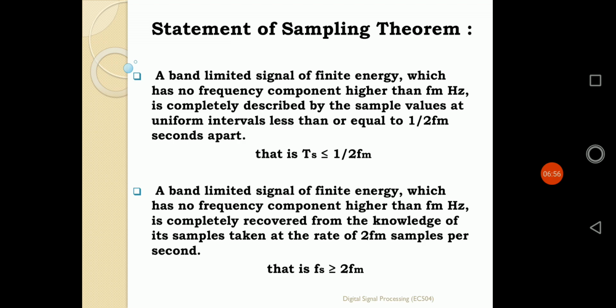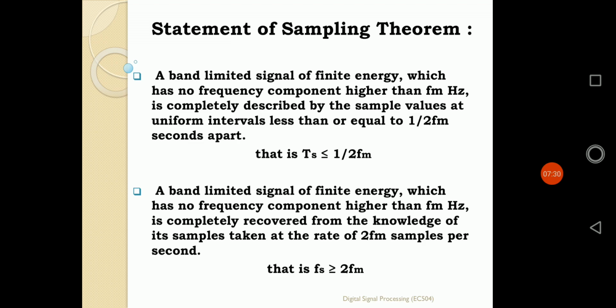Its value should be less than or equal to 1 by twice FM. Depending upon the value of FM, the sampling interval should be less than or equal to 1 by twice FM. That is the first statement, the time statement of the sampling theorem. So mathematically it can be defined as Ts, the sampling interval, should be less than or equal to 1 by twice of FM.